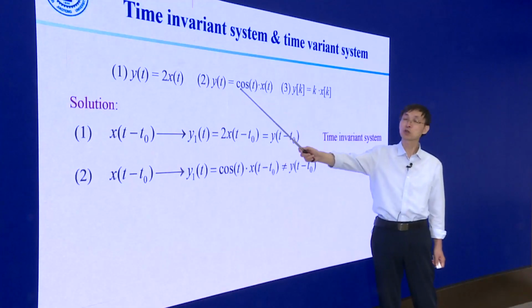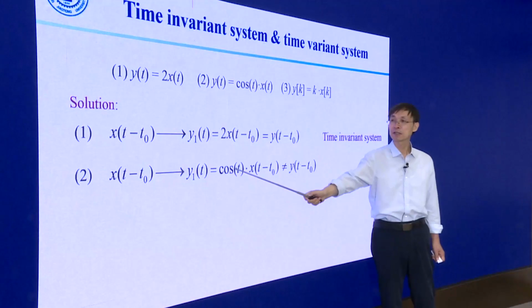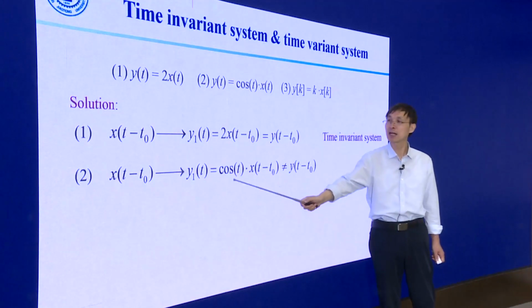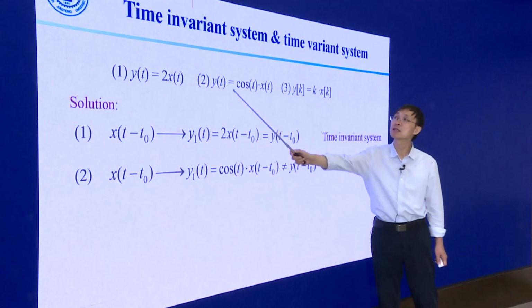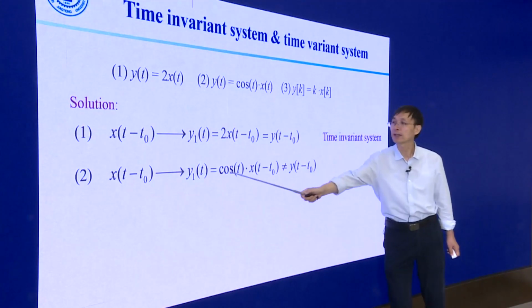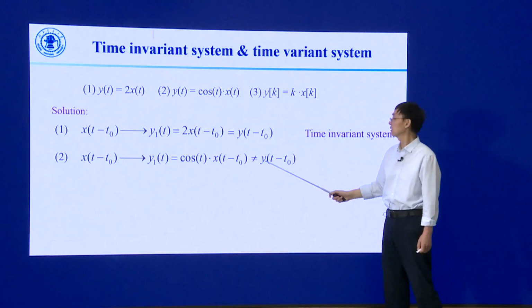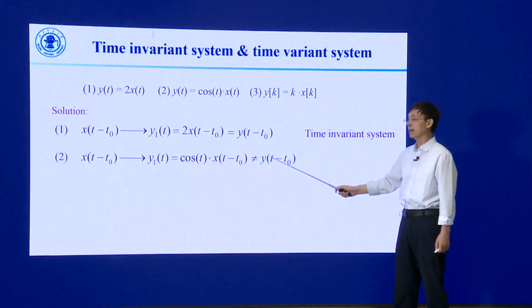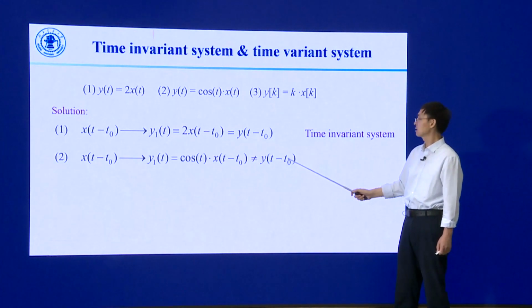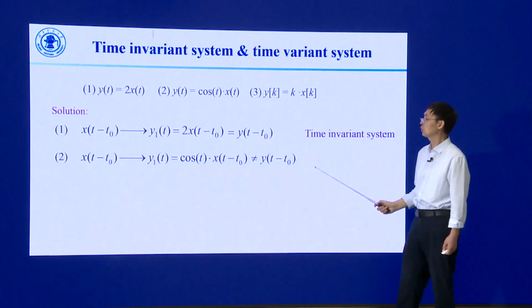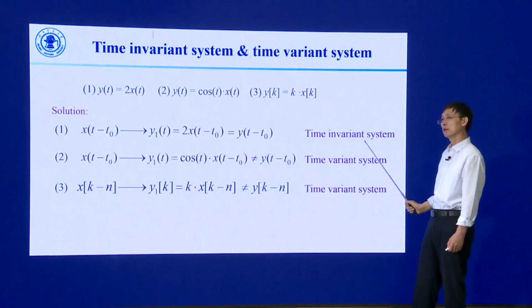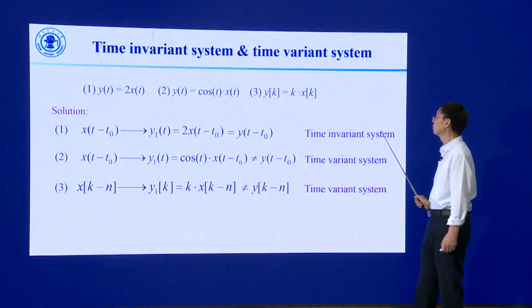For the second system, when the input signal is time shifted by t0, according to this equation, we can get this result. This doesn't equal y of t minus t0. So the system is not time invariant.